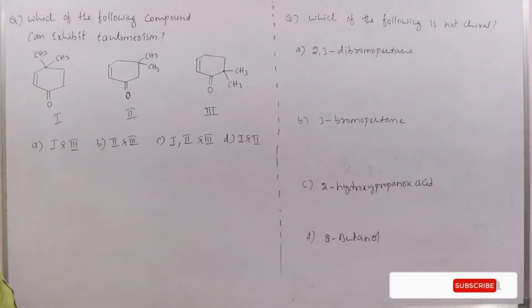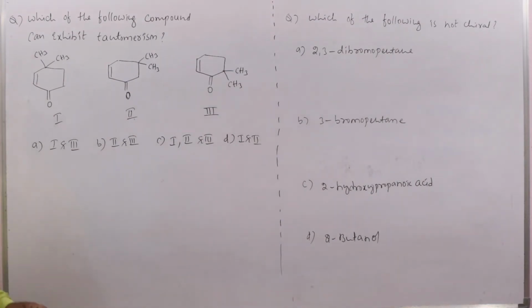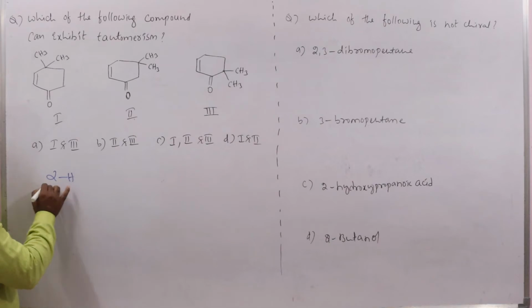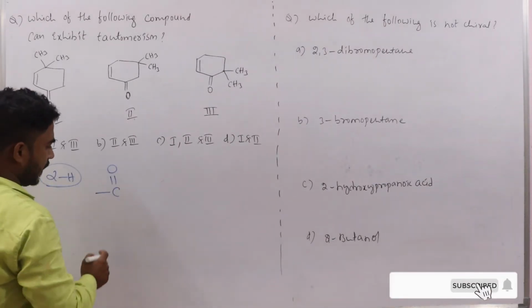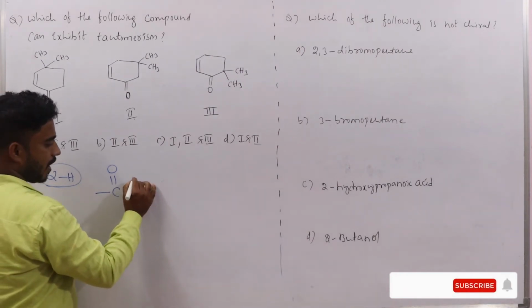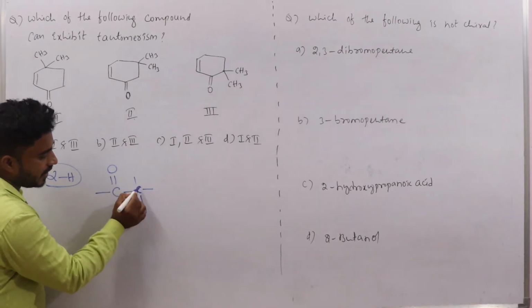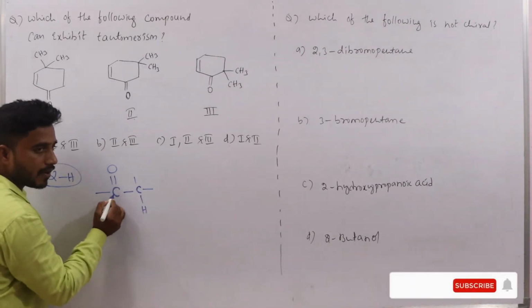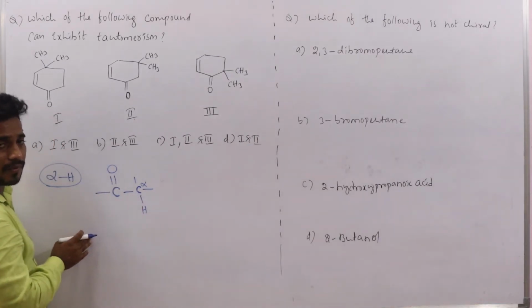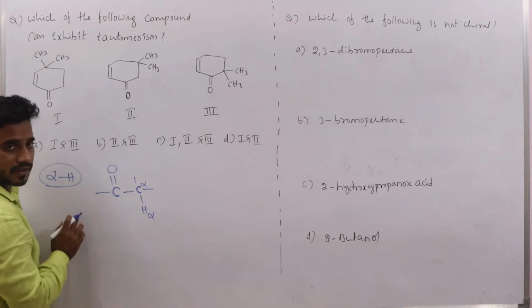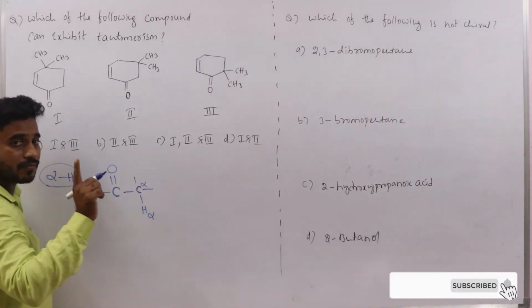Which of the following compounds can exhibit tautomerism? To show tautomerism, here we have one condition. That is, alpha hydrogen should be present. So what is alpha hydrogen? Here we have a keto group, then a carbon with 1 hydrogen. The carbon which is directly bonded to the functional group carbon is said to be the alpha carbon. The hydrogen which is present on the alpha carbon is said to be alpha hydrogen. This is a requirement to show tautomerism. At least 1 alpha hydrogen should be present.